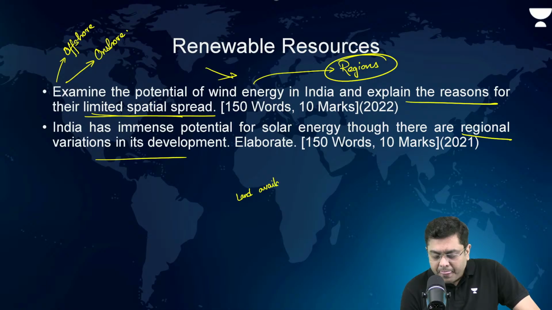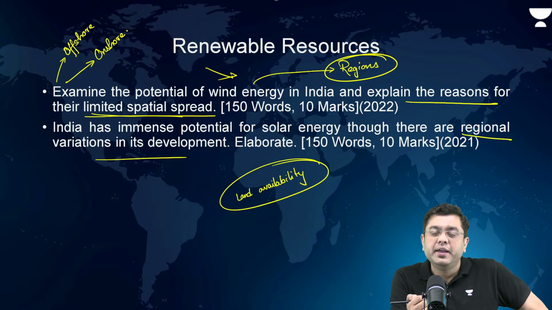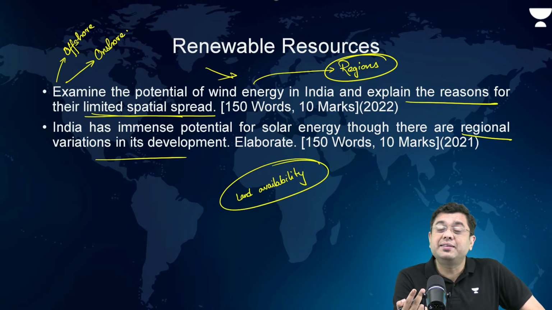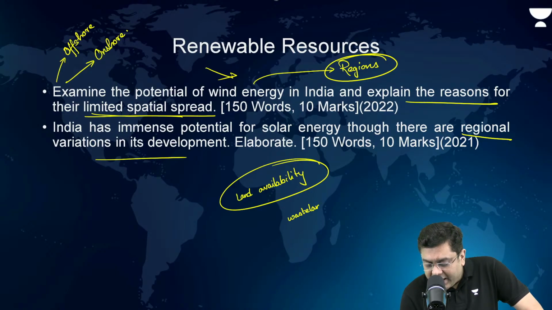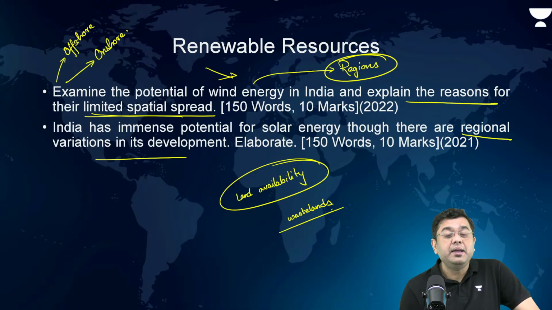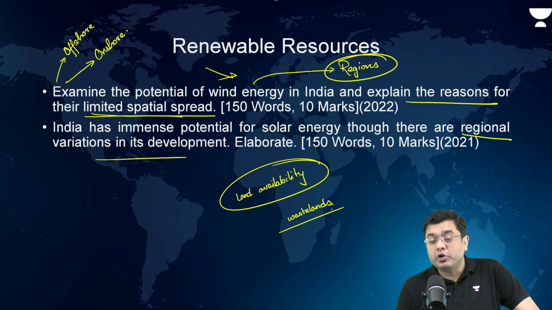Okay. Now, where is it that it is progressing massively or at a greater pace? In regions of Madhya Pradesh, Gujarat, Rajasthan, where you have a greater proportion of wastelands. In other areas, basically, you have an expanding population. Then we have the forested area also. So solar energy cannot be implemented on this.